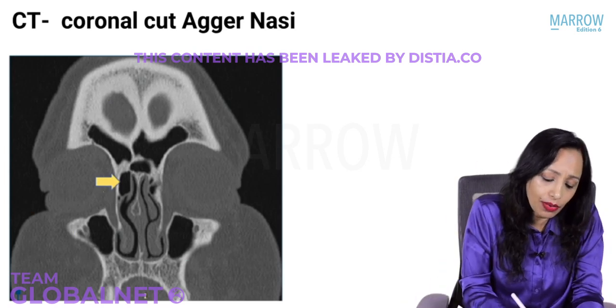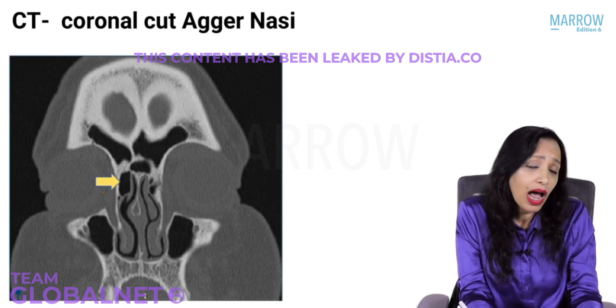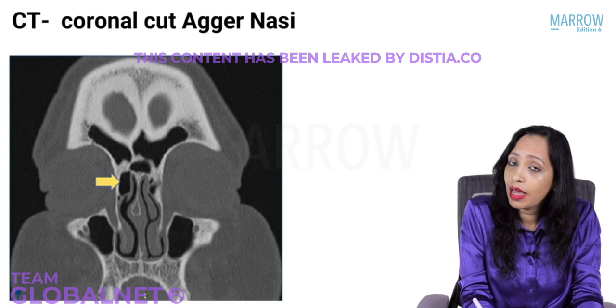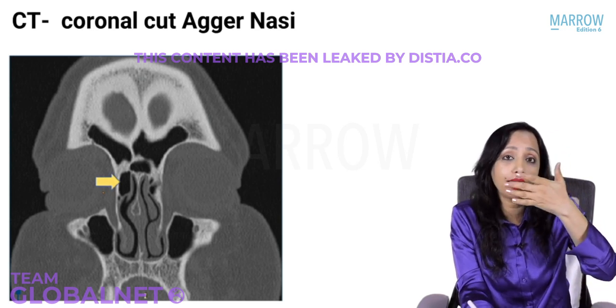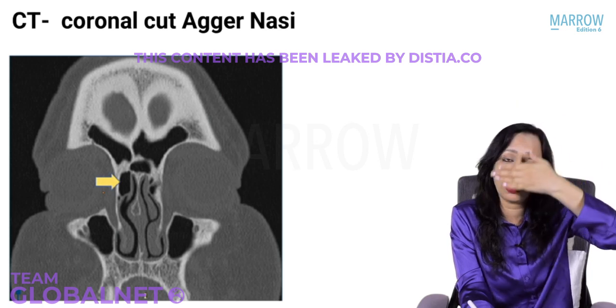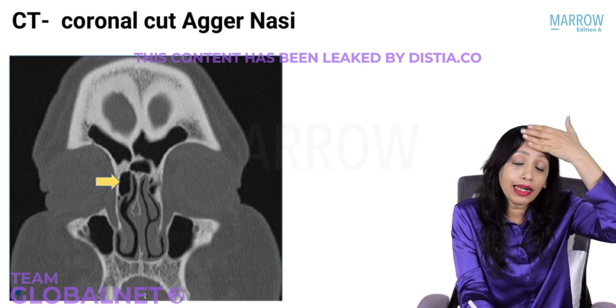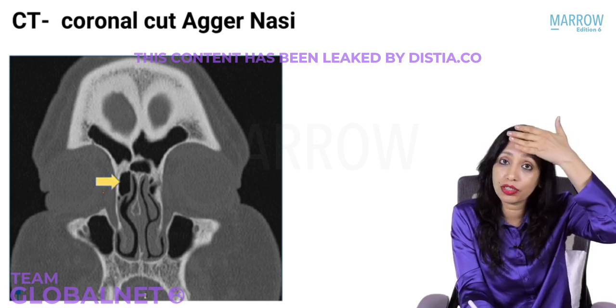Here, the one that is marked with the yellow arrow is the agger nasi. How do you know that this is agger nasi and not bulla ethmoidalis? The agger nasi is the anteriormost anterior ethmoidal cell, present in the coronal cut section where we are seeing the frontal sinus, in the quite anterior cut sections.